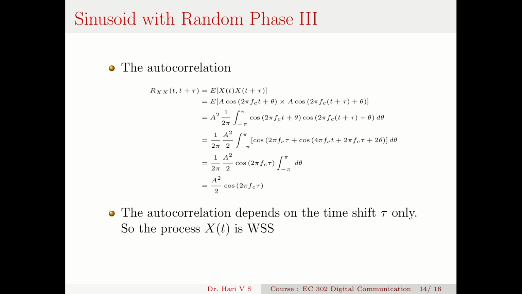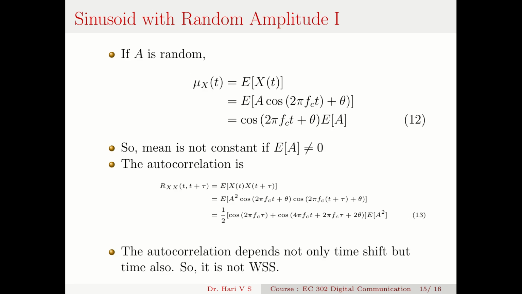Now this sinusoid with a random phase is a wide sense stationary stochastic process. Now if in the same random process this A is random, then it will not be WSS. Let us try that as a second example. If A is random, mu x(t) will be the expectation of x(t), that is the expectation of A cos(2 pi fc t plus theta). Now this cos(2 pi fc t plus theta) is deterministic, so it comes out of the expectation. It is cos(2 pi fc t plus theta) times the expectation of A.